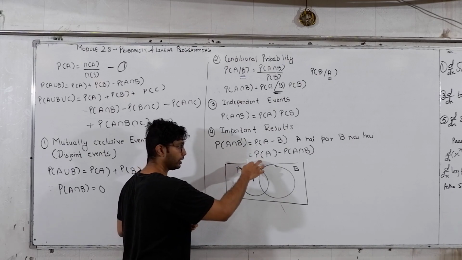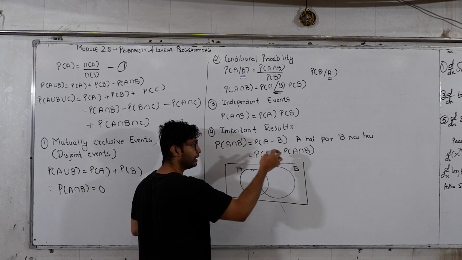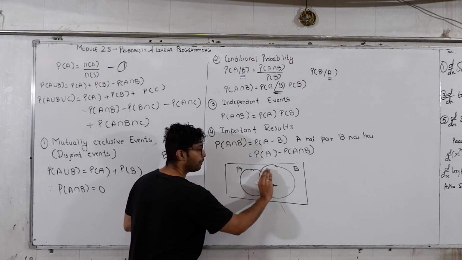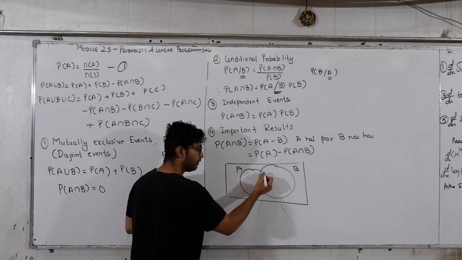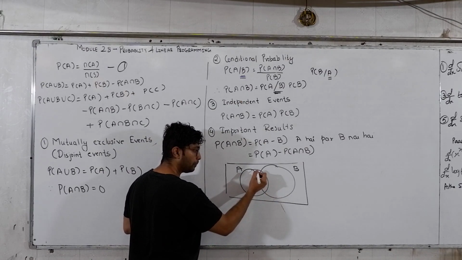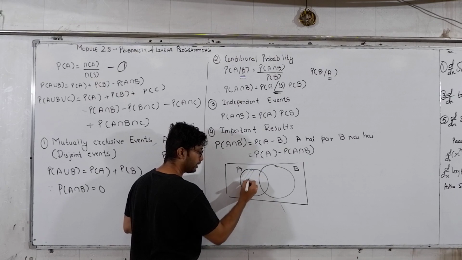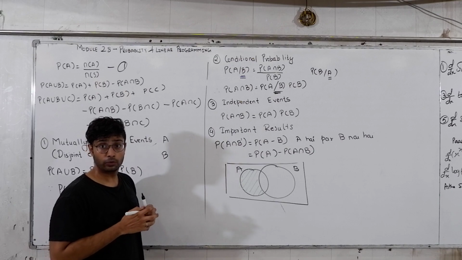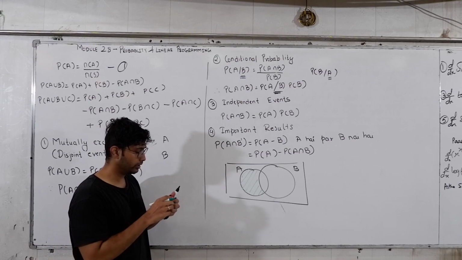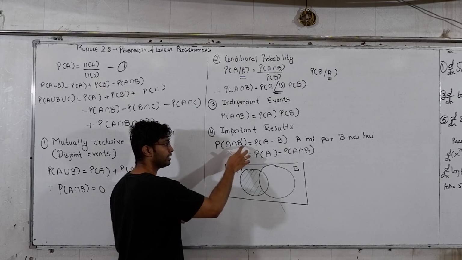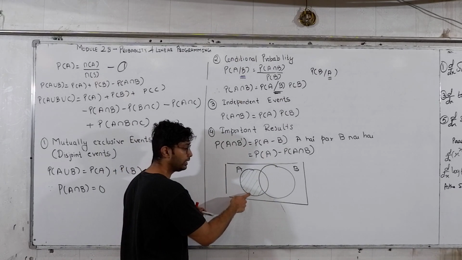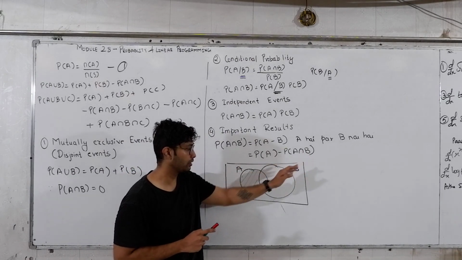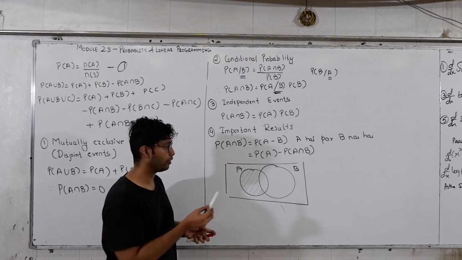I only want A. A but not B. So if I want only A, I will remove the part of B from the whole A. That means I will remove the common intersection part. So what I get is only A. When you write P of A intersection B dash, it means I want only A out of it. So I have to take the common part, A intersection B, out from complete P of A.